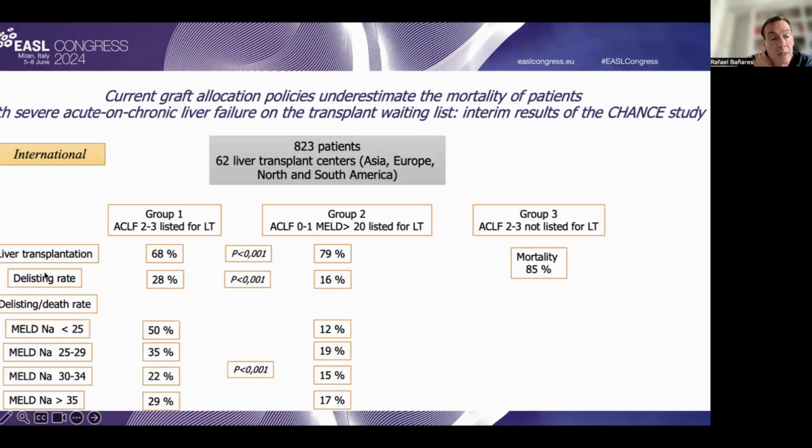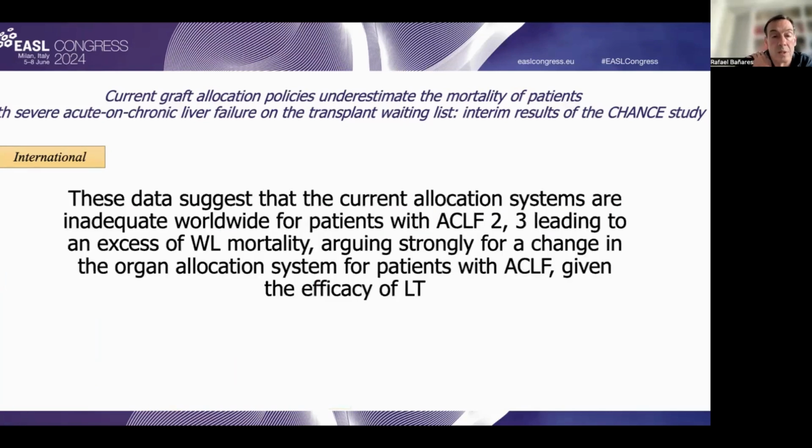Importantly, the delisting and death rates were higher in patients with ACLF 2 and 3 in all the different strata of MELD score, suggesting that MELD is not able to stratify these patients accordingly, decreasing their probability of survival because the liver graft arrives very late in the natural course of the disease.